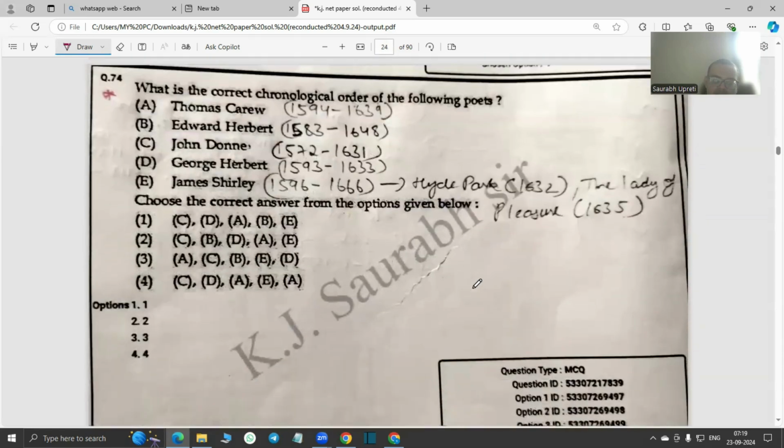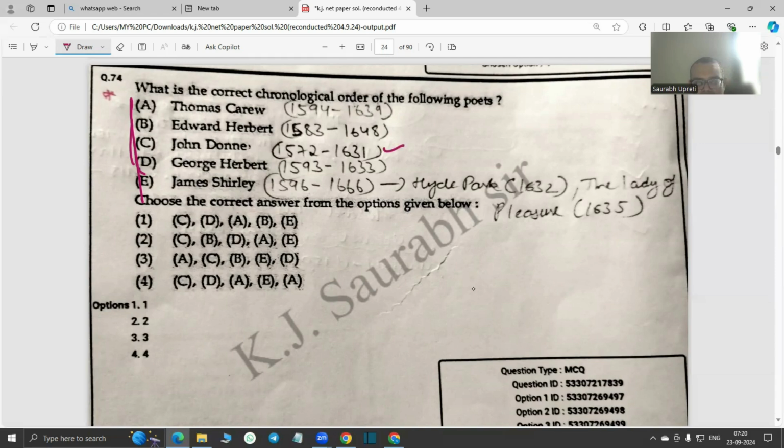Then, what is the correct chronological order of the following poets? So, one star, very important again, their DOBs. So DOBs are very important. So we can say that, so who was the first to be born? I think John Donne was there.